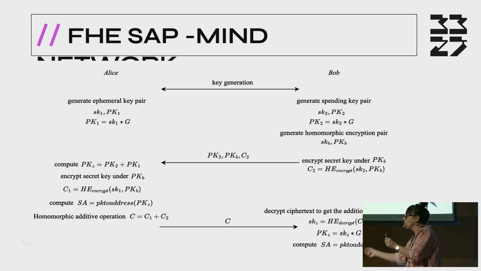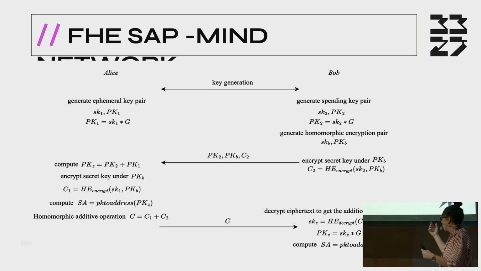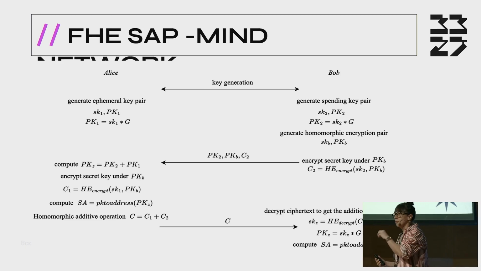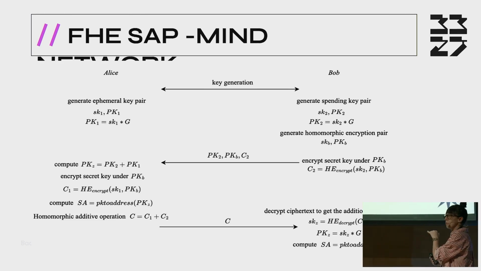So in order to calculate the private key, we need to solve the discrete logarithm problem on the elliptic curve. But we already know that this problem can be solved by quantum computers. So in their paper, they mention that this protocol is really a quantum safe protocol. But I think that is not true.